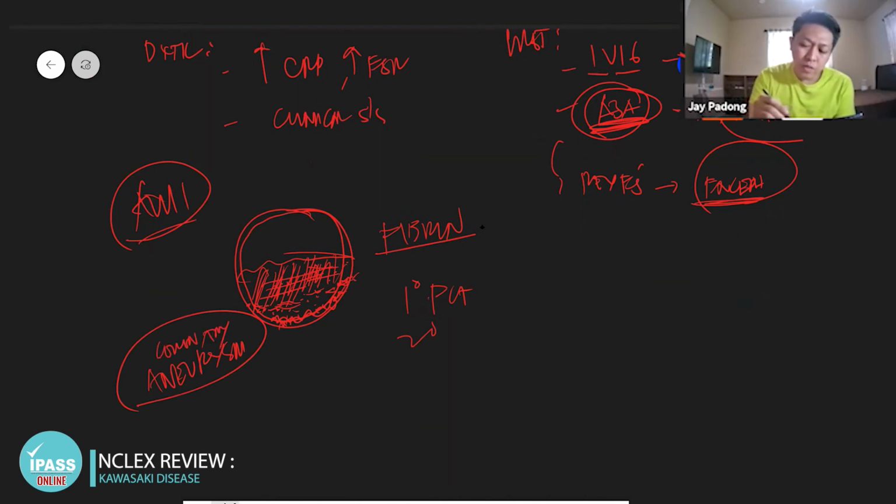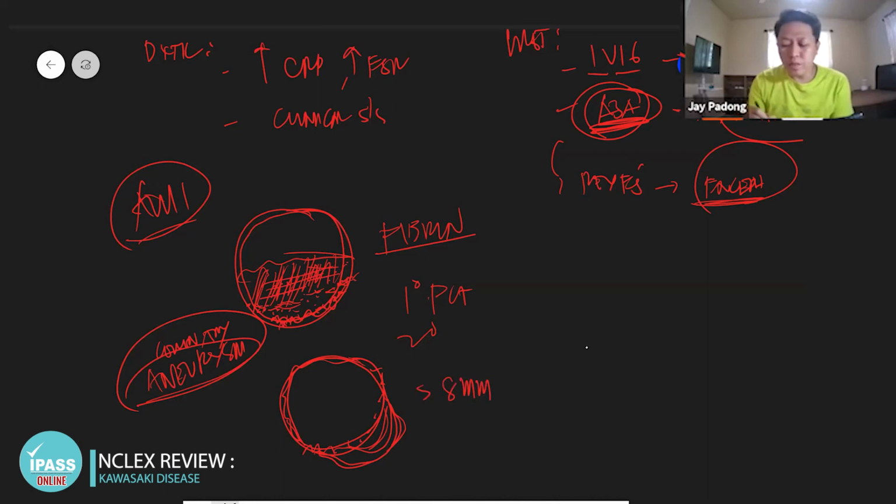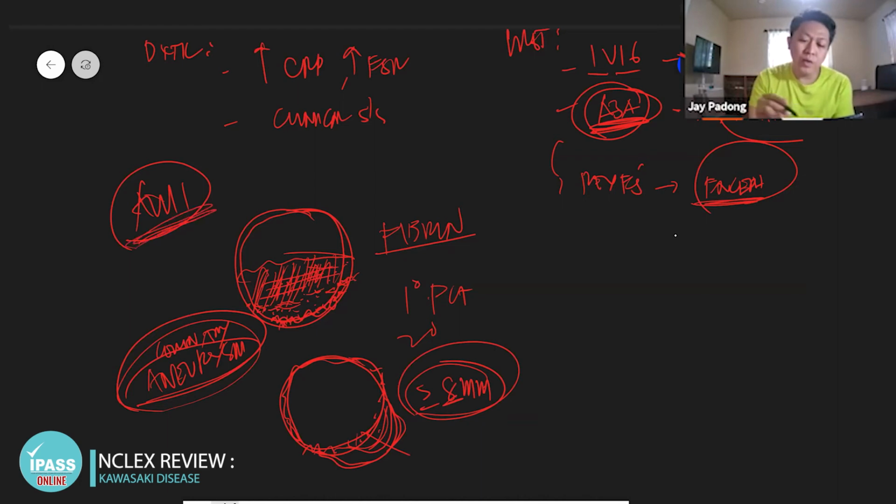This is your heart. There's not necessarily an injury here, but because an autoimmune disorder is promoting a chronic kind of inflammation, the vessel will distend and promote formation of what? An aneurysm, an outpouching of that blood vessel. At 8 millimeters, it can rupture. If it ruptures, that's a problem. Remember, this is a coronary artery. 8 millimeter coronary aneurysm, remember this number. It doesn't necessarily create clot formation. That's one thing, your aneurysm. And if it creates clots, that's another problem, which is your AMI.